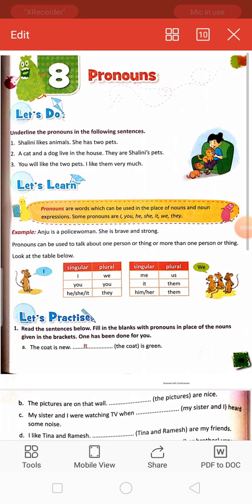Today we will learn pronouns. Pronouns are the words we use instead of nouns. For example, I am telling you something about Ram. Ram is a good boy. Ram lives in Mumbai. Ram goes to play cricket. Ram goes to school. Ram eats rice and curry at lunch. Ram eats dinner at 9 o'clock at night.